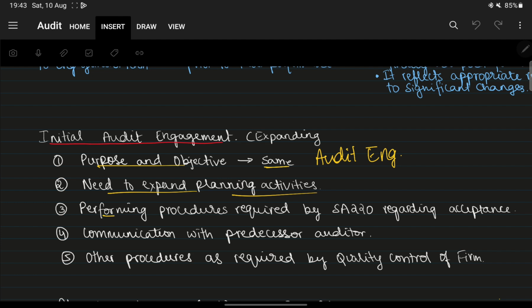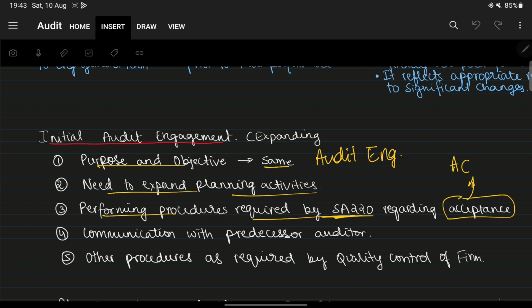And we have to perform procedures as required by SA 220. You remember SA 220 we had seen in preliminary engagement activities, right? In that case we were already the auditors of that client in previous years, so we were checking procedures required by SA 220 regarding continuance. But in this case we are going to talk about acceptance.